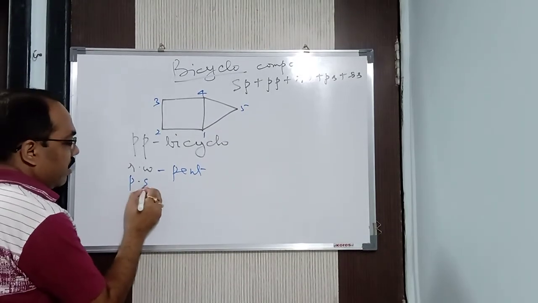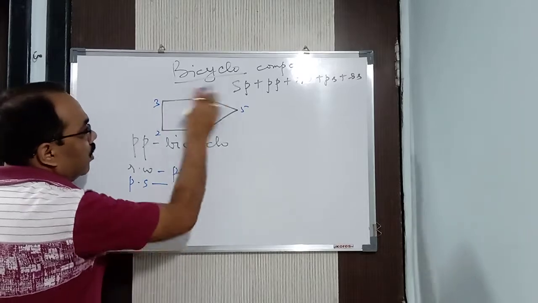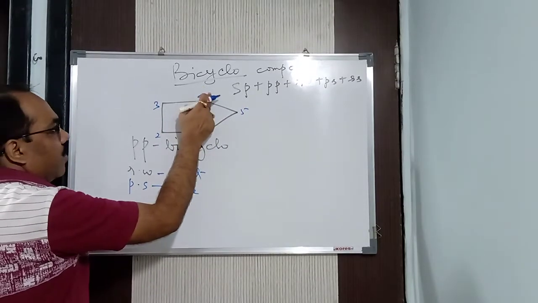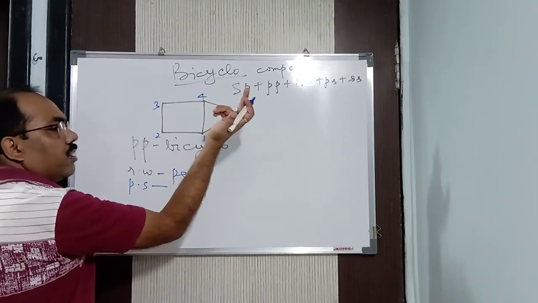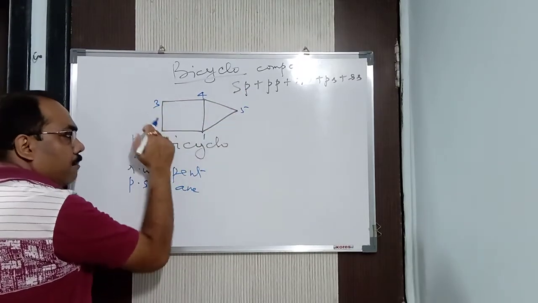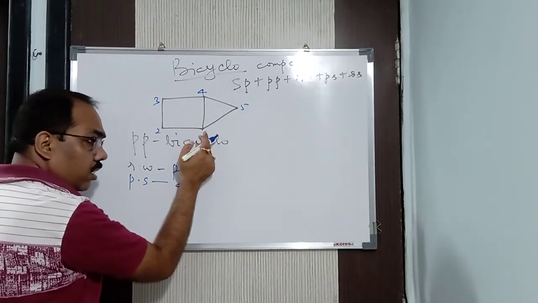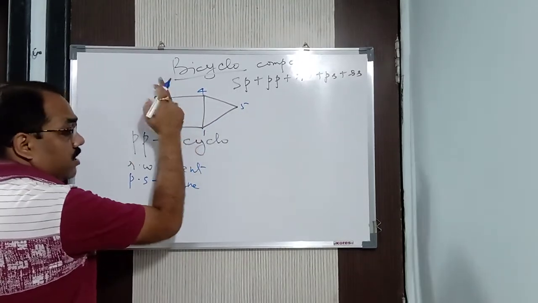And what is the primary suffix here? That is nothing but ane. Single bond is there. You can see, very simple. You will say, sir, I will start from here. Okay, start from here. 1, 2, 3, 4, 5. Alright, first the bigger one, then the smaller one. Listen carefully. First the bigger ring, then the smaller ring. Always, in case of bicyclo compounds.